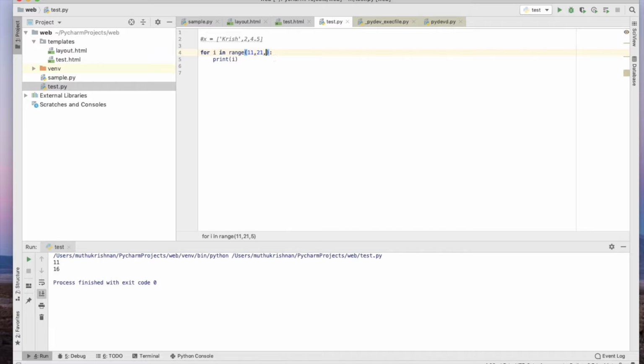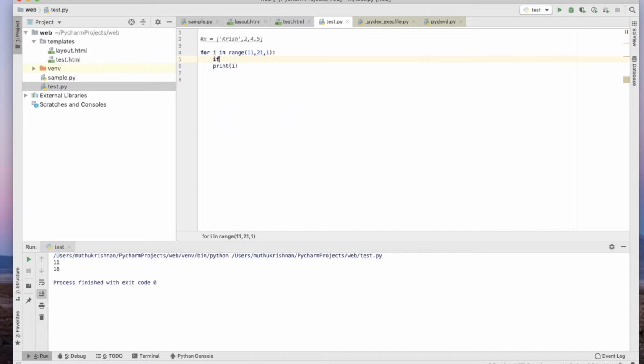Next, if I want to define some condition, say I want to print the multiples of 5 or multiples of 2. Say I want to print only the numbers which are divisible by 2 in the range 11 to 21.